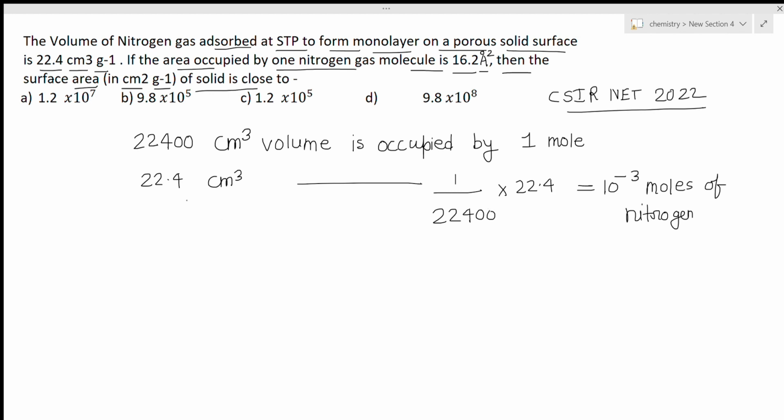Now we have to find the surface area of the solid. The area occupied by one nitrogen molecule is given as 16.2 angstrom square. You can convert it to centimeter: 16.2 angstrom square becomes 16.2 into 10 to power minus 8 whole square, in centimeter square. This is the area occupied by one molecule.